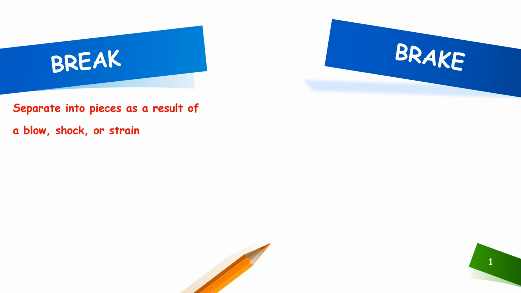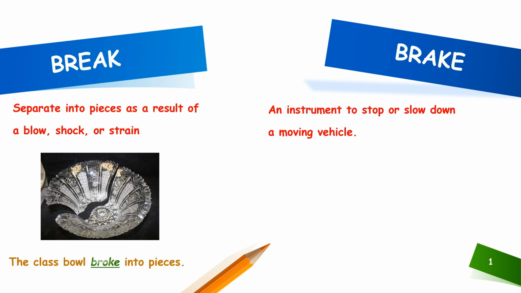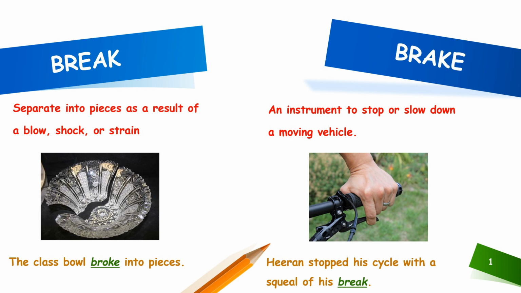The first set of homophones for discussion are break and brake. Break is to separate into pieces as a result of a blow, shock, or strain, and brake is an instrument to stop or slow down a moving vehicle. Now, let us see how to use this pair of homophones in a sentence. The glass bowl broke into pieces and Hiran stopped his cycle with a squeal on his brake.